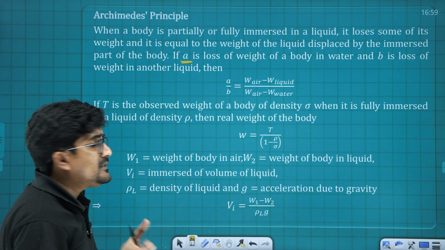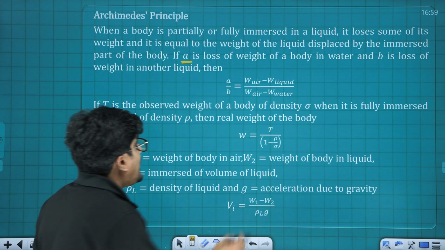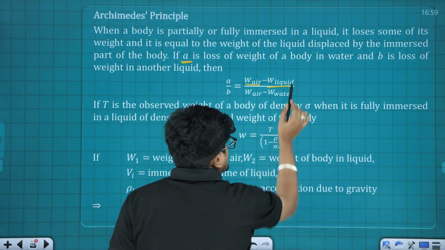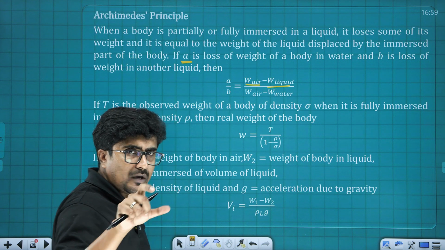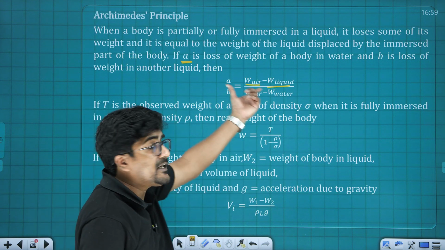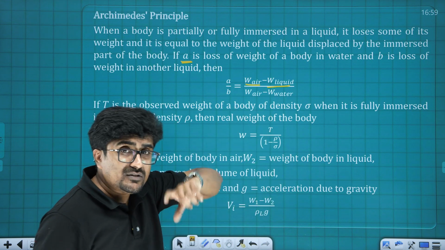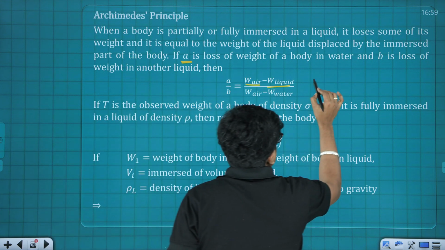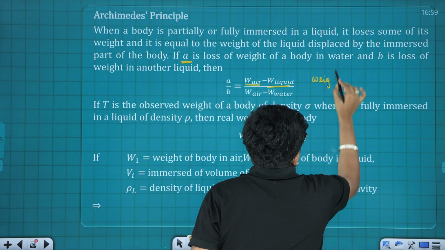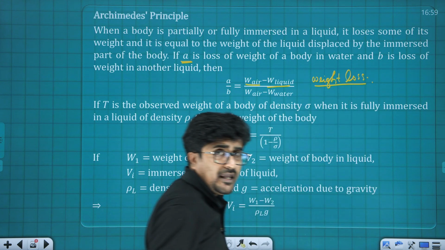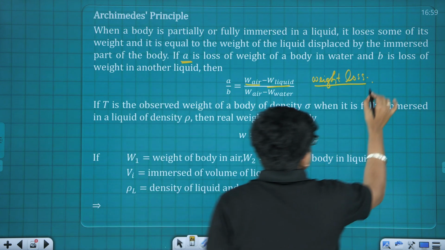Then there is going to be a weight loss: weight in air minus weight in the liquid is going to be the weight loss. Here this is the weight loss in liquid.